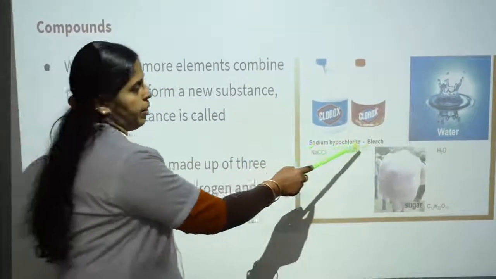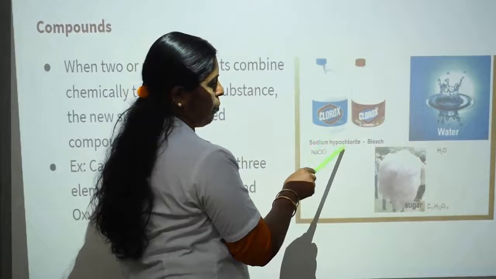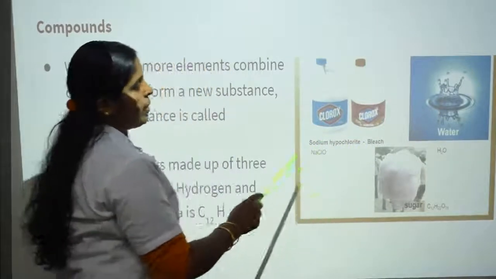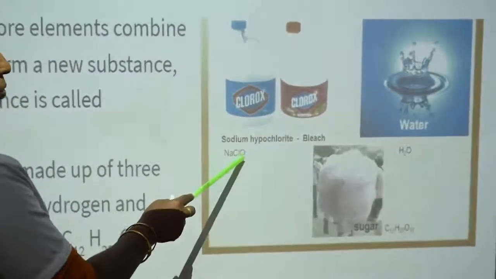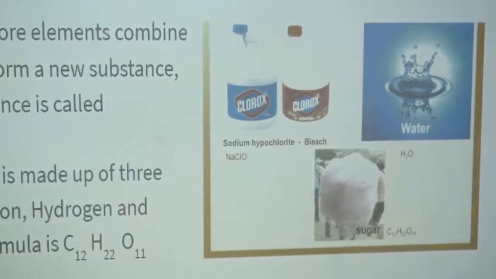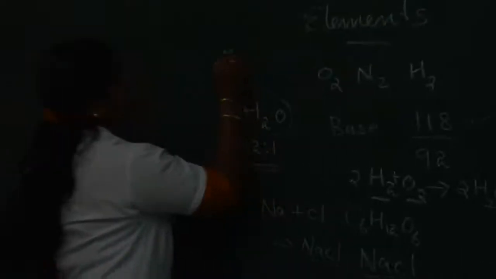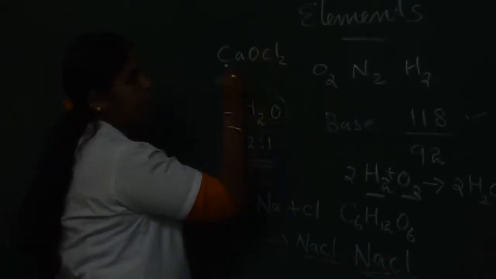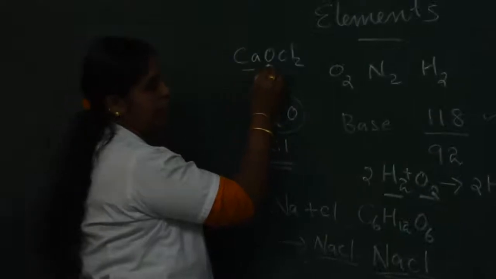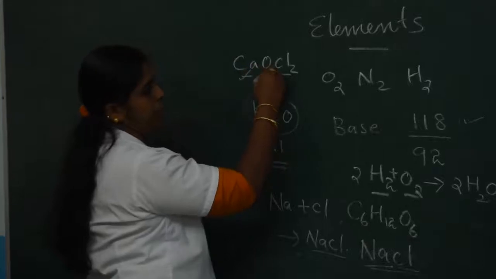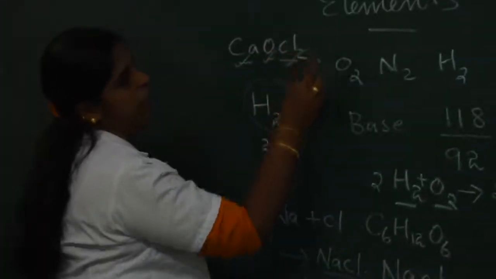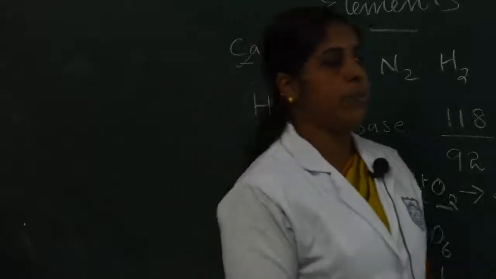Sodium hypochlorite is used as a disinfectant. Here, sodium hypochlorite contains sodium, oxygen and chlorine. Next, bleaching powder. Calcium oxychloride is known as bleaching powder, CaOCl2. Calcium, oxygen and chlorine are present in bleaching powder. This one is a compound. Calcium is present, oxygen is present and chlorine is present. In sodium hypochlorite, sodium is present, chlorine is present and oxygen is present.